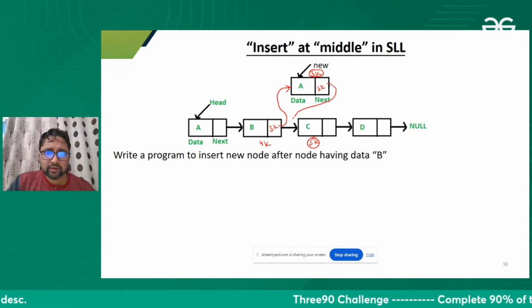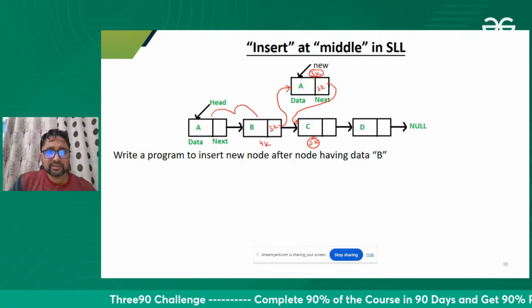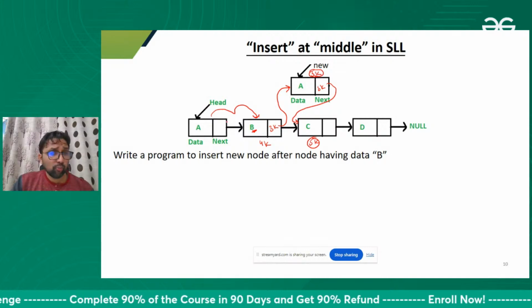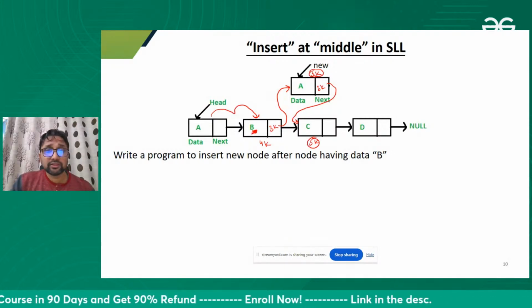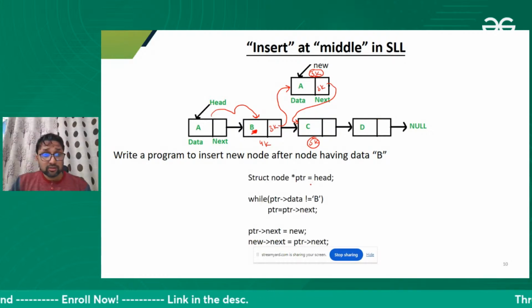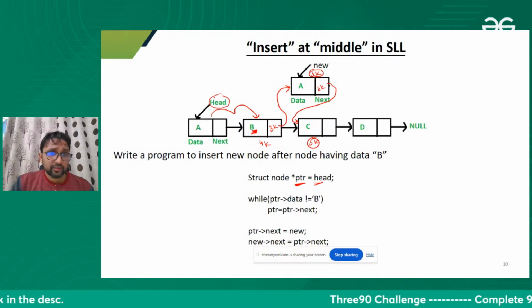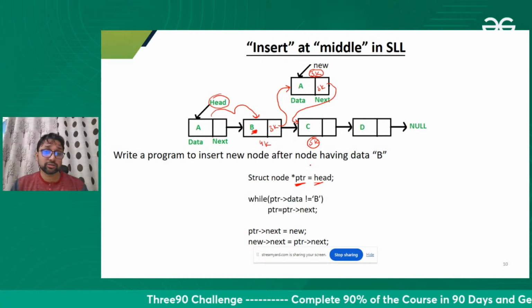This is also linked. Before that, I need to traverse till this node, till b. So I will put a loop and traverse till node b, and then I will make these two links. That's it. Here is the code for that. I'm taking a temporary pointer. I will not move my head now. I will not make this mistake again. If I move the head, I will lose the linked list.